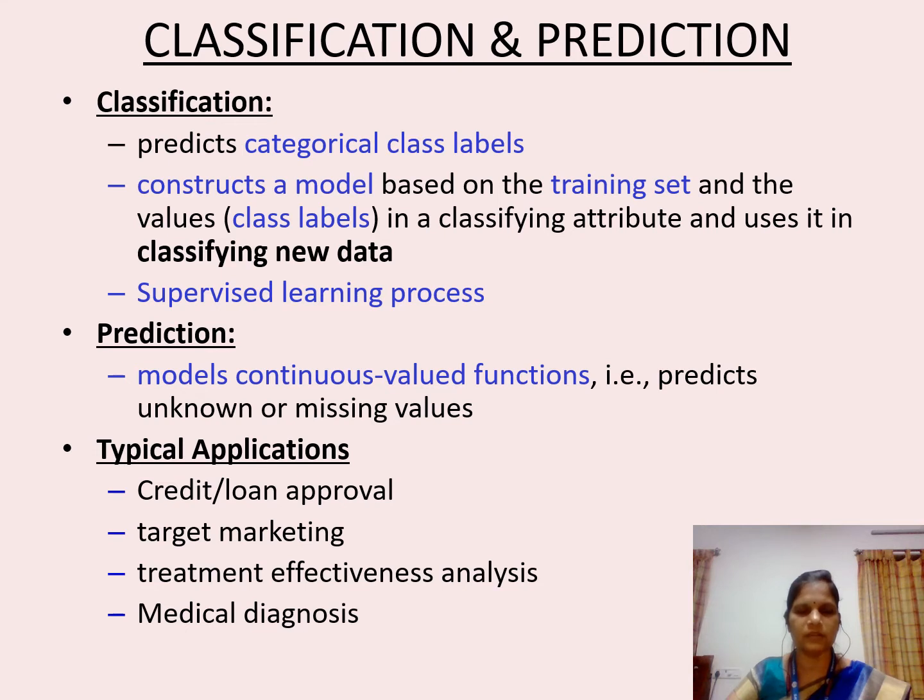Classification and prediction. First, we will see what you mean by classification. Classification predicts categorical class label. The main goal of classification is to construct a model based on training set and use that model for classifying the new data. It comes under supervised learning process. Prediction models continuous valued function, that is, it predicts unknown or missing values.